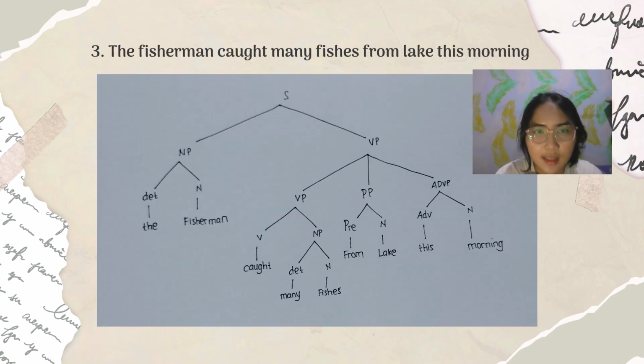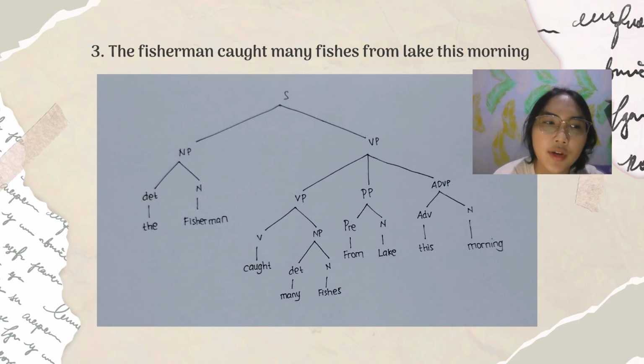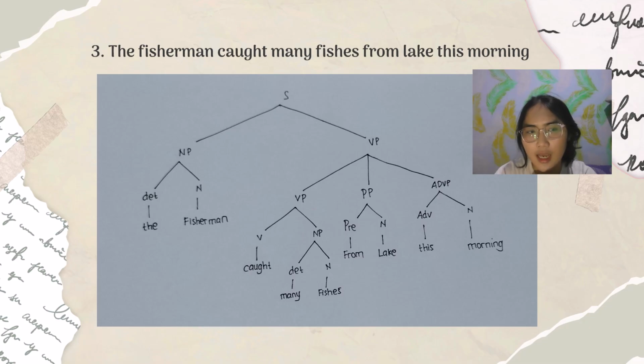And the next sentence is: the fisherman caught many fishes from lake this morning. Here there is NP and VP. NP section is the fisherman. The is a determiner, fisherman is a noun. Then in the VP section, I divide it into three branches: VP, PP (prepositional phrase), and ADVP (adverb phrase).